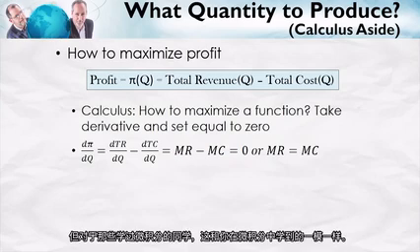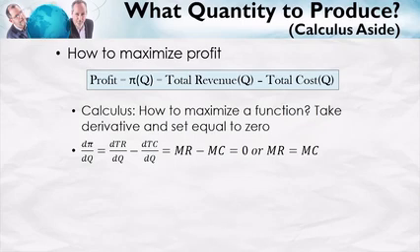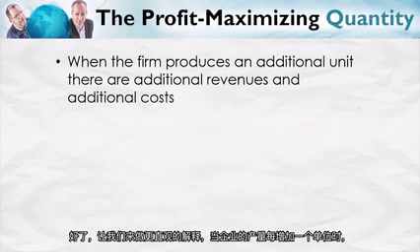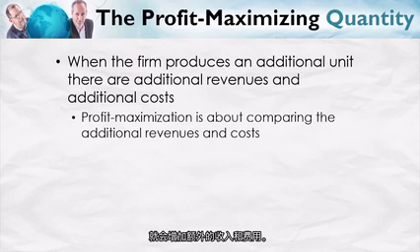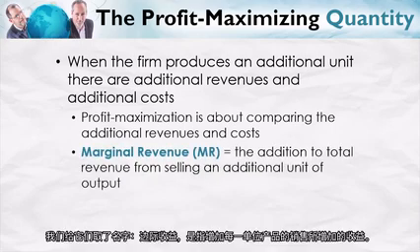But for those of you who do, this is just exactly what you would do in calculus. You take the derivative, set it equal to 0. Okay, let's give some more intuition. When the firm produces an additional unit of output, there are additional revenues and additional costs. Profit maximization is all about comparing these additional revenues and costs. And we have names for these.